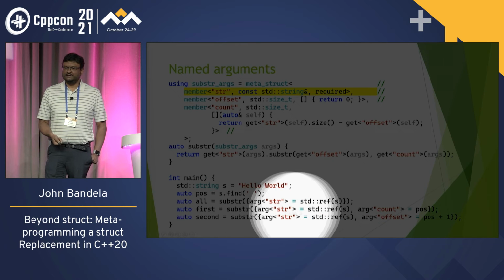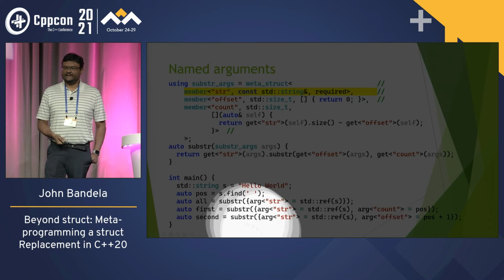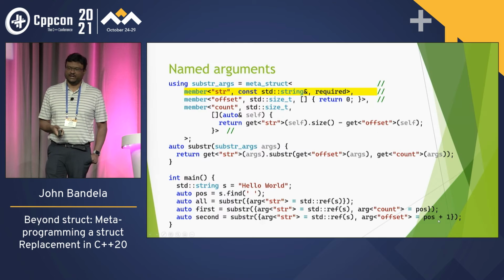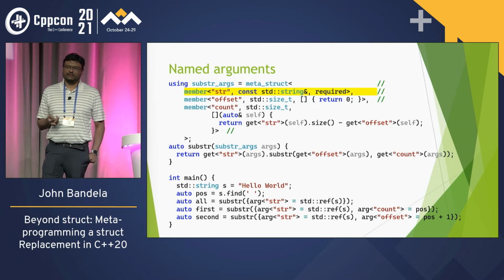We get the first part if we specify the count. We get the second part if we specify the offset equals pos plus 1. So we can specify count, offset, neither, but we do have to specify str. And we can specify them in any order. We can make stuff required, and we can have default arguments as well. So you just had to wrap it in a curly brace.